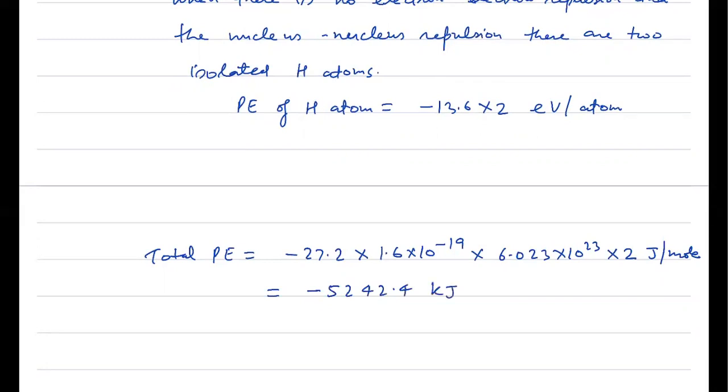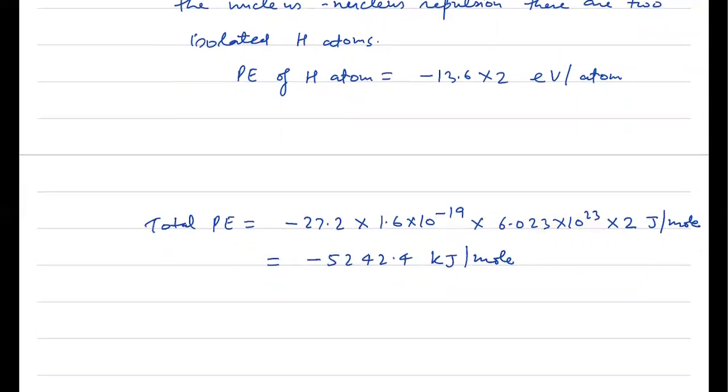5242.4 kilojoule per mole. Some of you may solve it using the data that 1.6 into 10 power minus 19 times 6.023 into 10 power 23 is 96500 coulomb. That data can also be used. In that case, the answer may vary a little. So IIT will have to consider how they give marks to the students. There will certainly be a range of answers, but as I'm getting this value, I'm reporting minus 5242.40. Certainly there will be a range in the final answer, because this much accuracy cannot be calculated without a calculator. So they'll certainly give you a calculator over here.